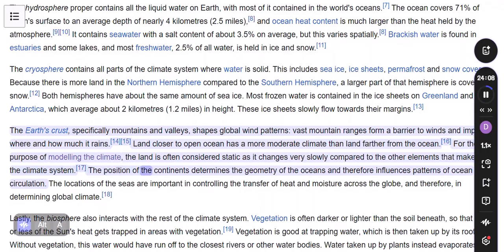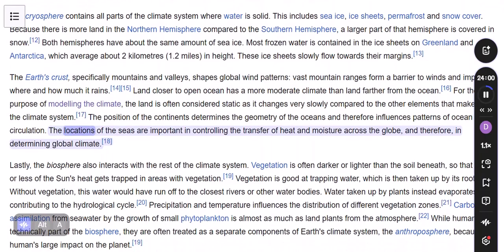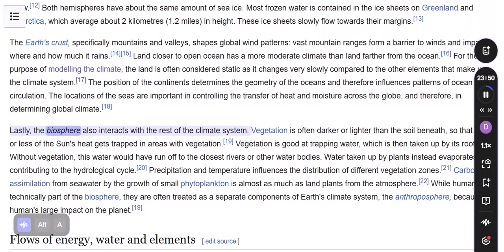The position of the continents determines the geometry of the oceans and therefore influences patterns of ocean circulation. The locations of the seas are important in controlling the transfer of heat and moisture across the globe, and therefore in determining global climate. Lastly, the biosphere also interacts with the rest of the climate system. Vegetation is often darker or lighter than the soil beneath, so that more or less of the sun's heat gets trapped in areas with vegetation.